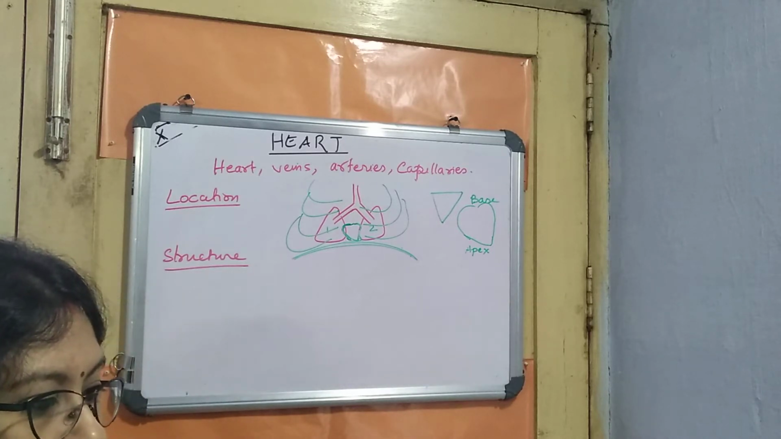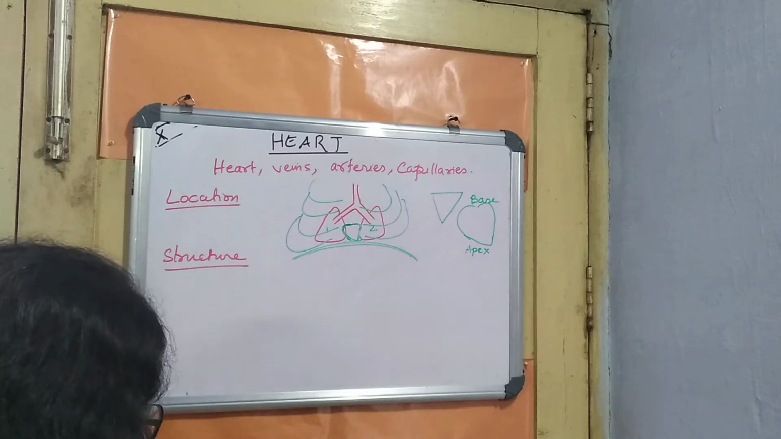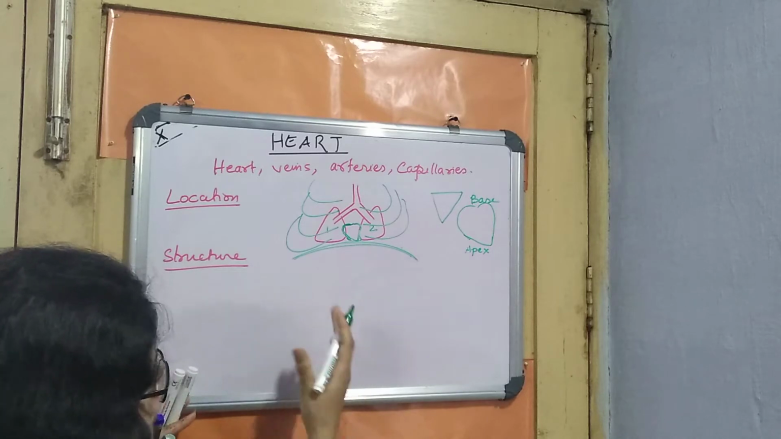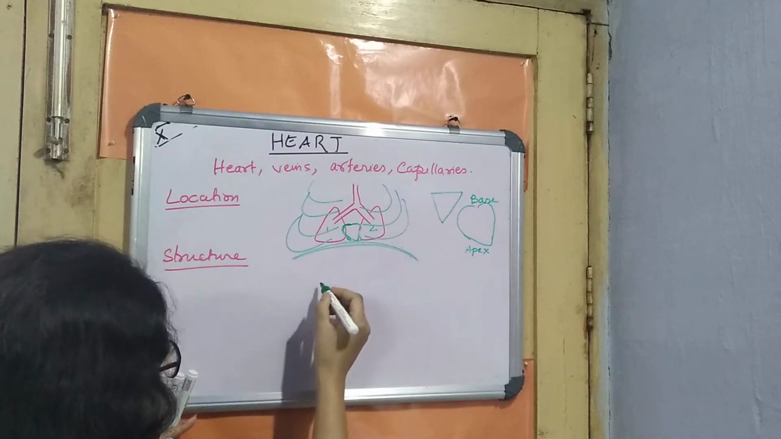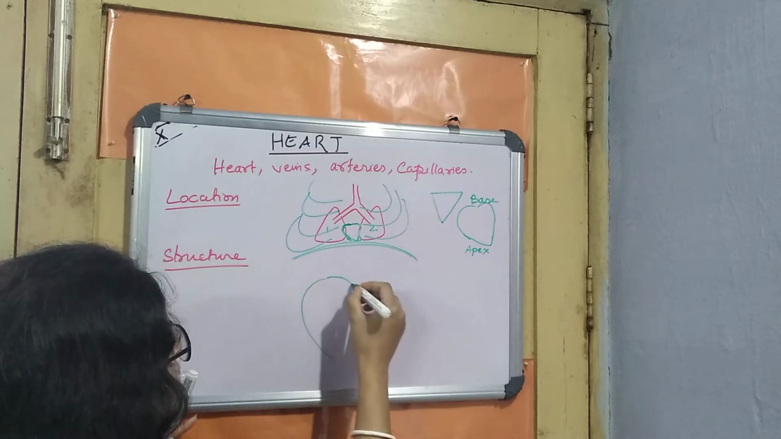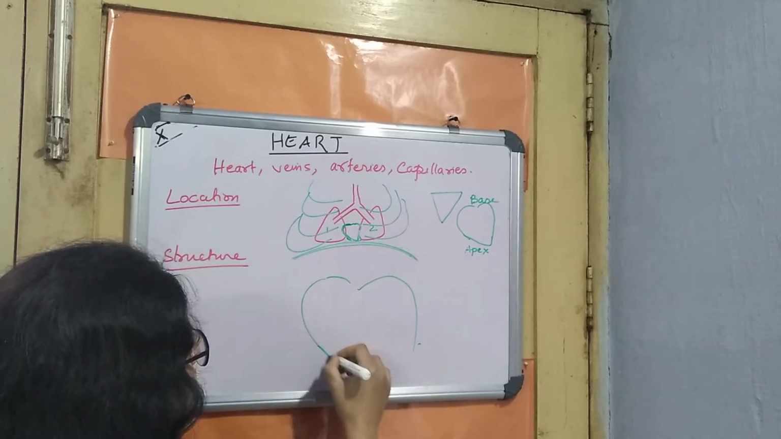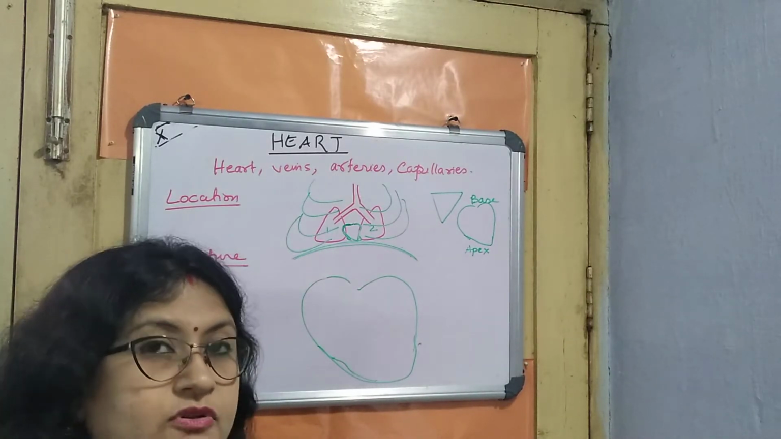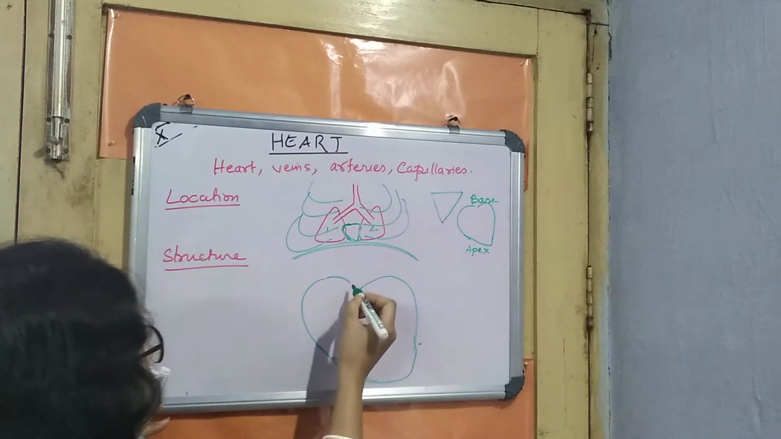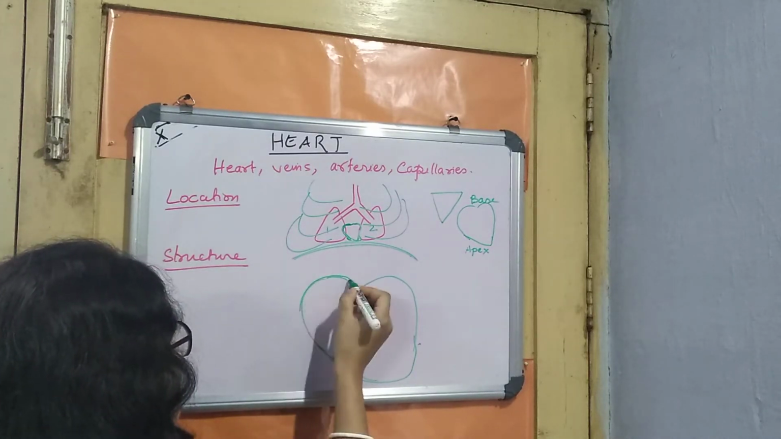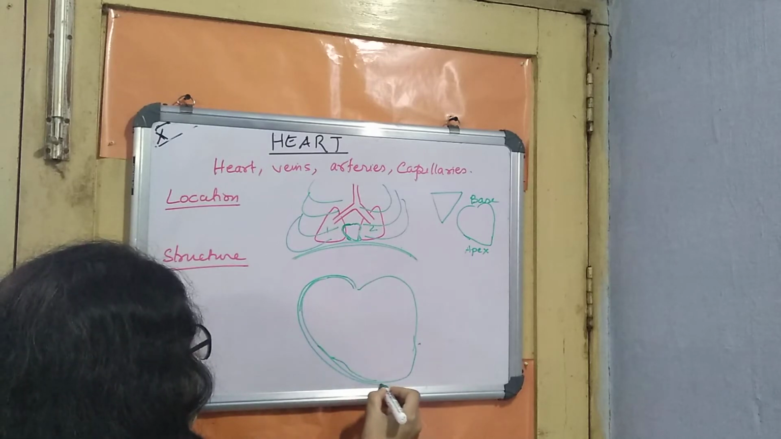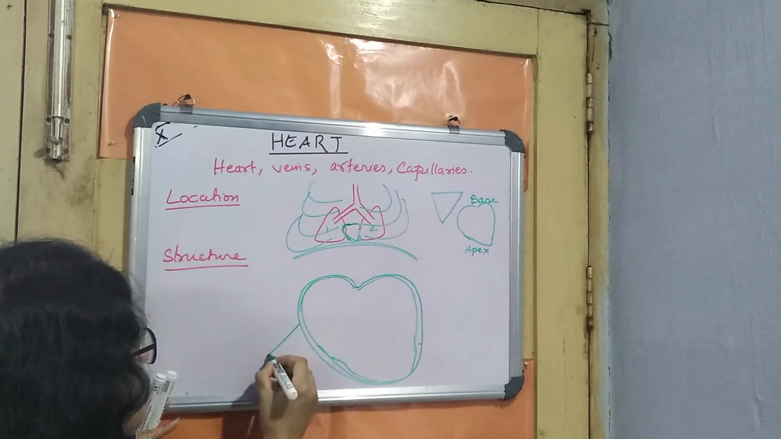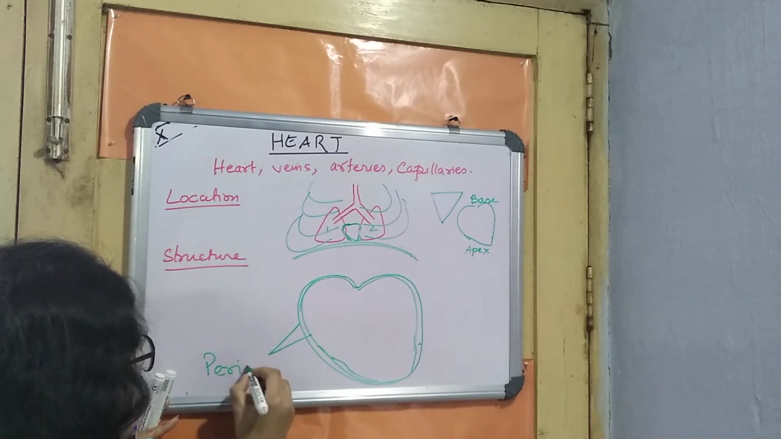Now we move on to the structure. I don't need to draw the lungs again, so let's just draw the structure of the heart. The heart is a closed organ, bounded by a double layer membrane. This is the protective membrane of the heart, and we call it the pericardium.